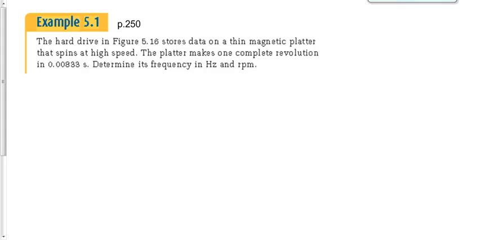We want to find its frequency in hertz and in RPM. What does that mean? Rotations or revolutions per minute. In other words, that's not the standard unit for frequency, but it is one that we end up seeing fairly often, the number of cycles per minute that takes place. All right, we're looking for frequency. Clearly, we're looking for frequency. What do we have given to us here?